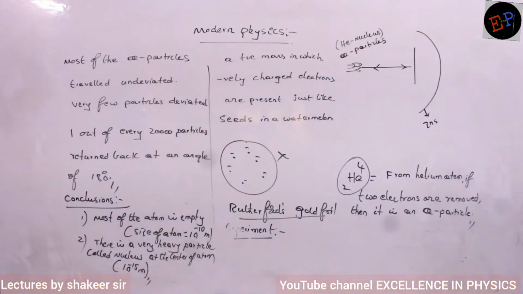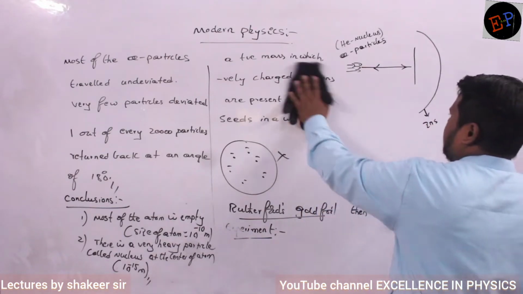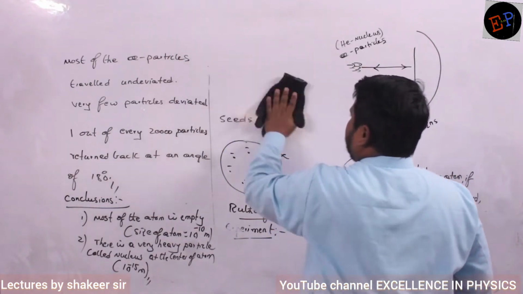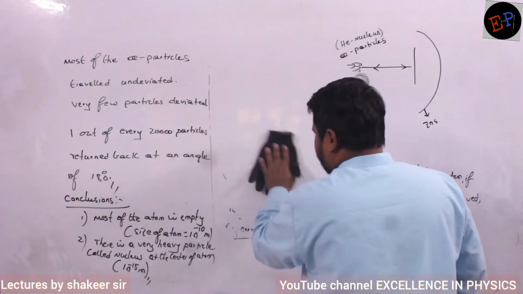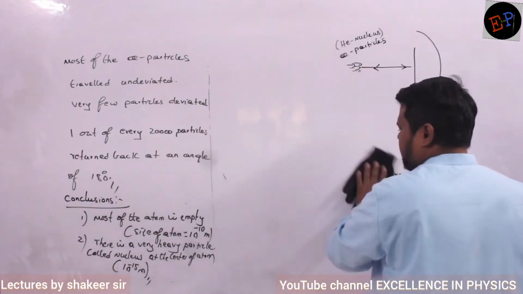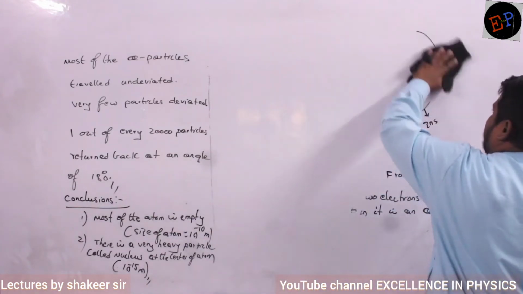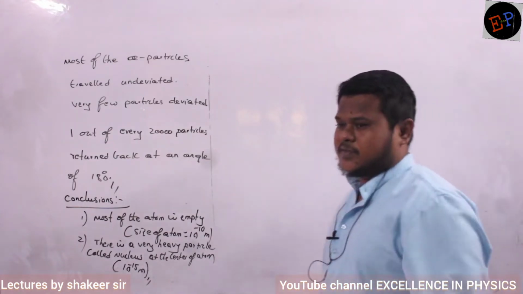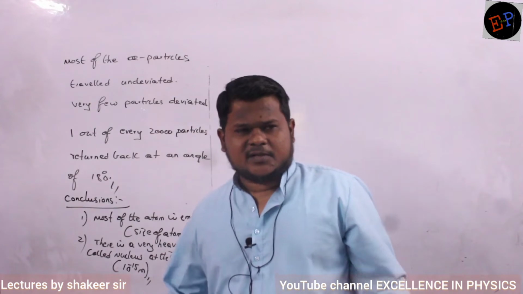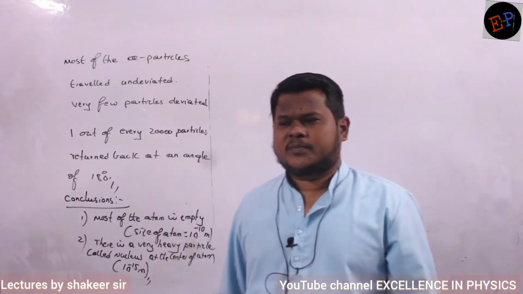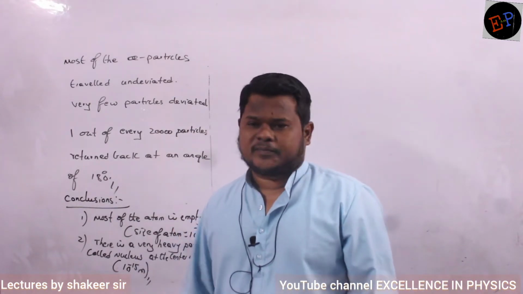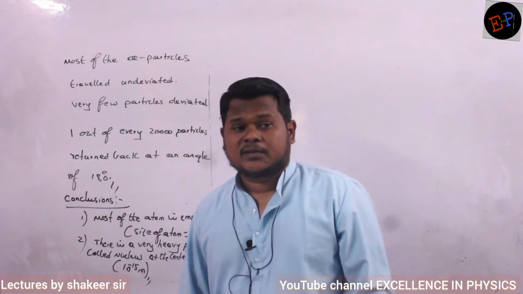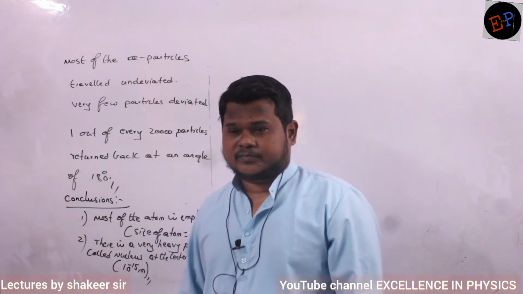So what is the size of the atom? It is 10 power minus 10 meters. And what is the size of the nucleus? 10 power minus 15 meters. So which one is bigger, which one is smaller? Size of the atom is bigger. 10 power minus 10 is a very big value when compared to 10 power minus 15. How many times bigger? 1 lakh times bigger. Are you able to understand?